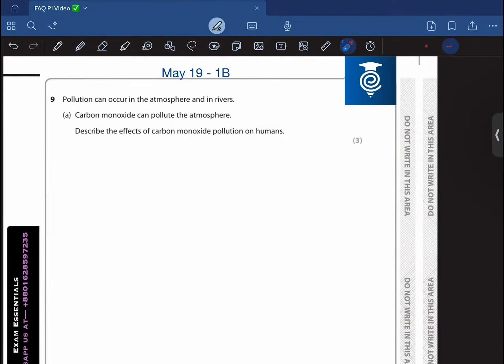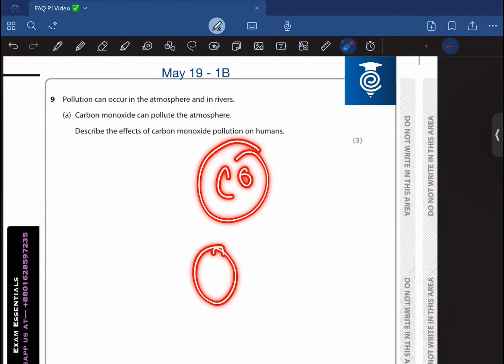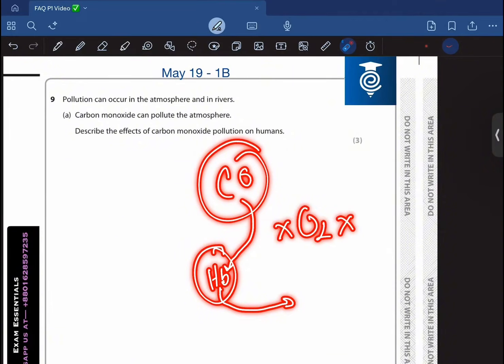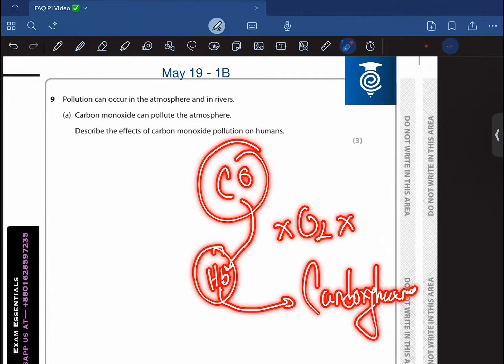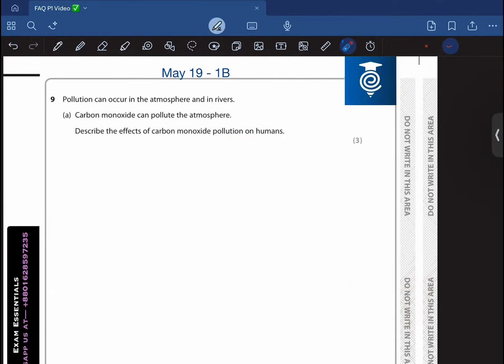Now, whenever we have carbon monoxide, the hemoglobin inside the red blood cell binds with the carbon monoxide instead of oxygen to form carboxyhemoglobin. And this, as you can see, reduces the amount of oxygen being carried by the red blood cell, and as a result, the different cells of our body suffer from a shortage of oxygen, and as a result they fail to carry out respiration, and hence they start to die and so on, right?